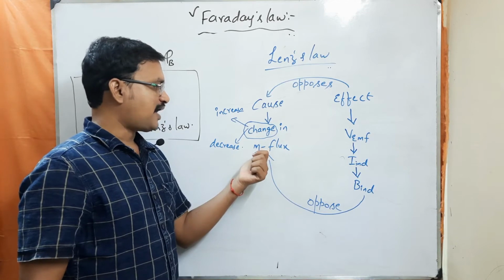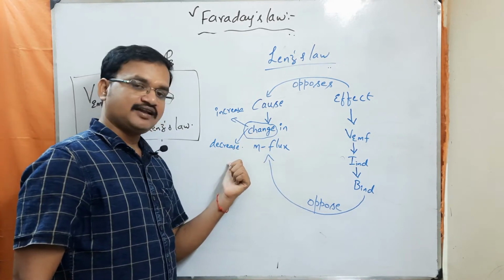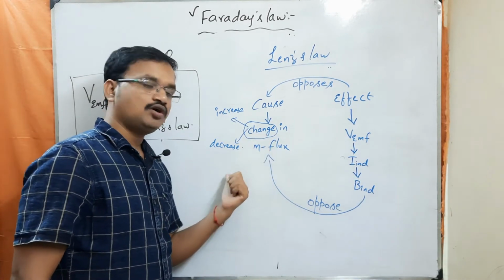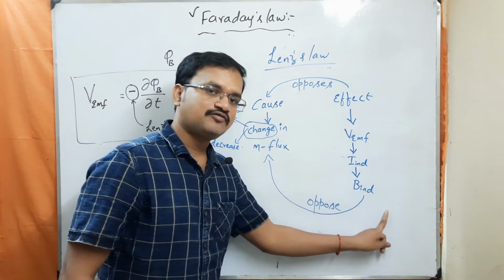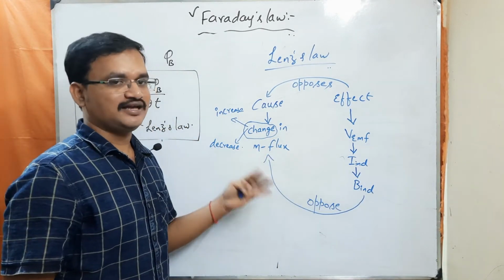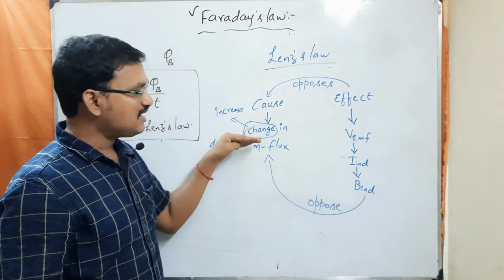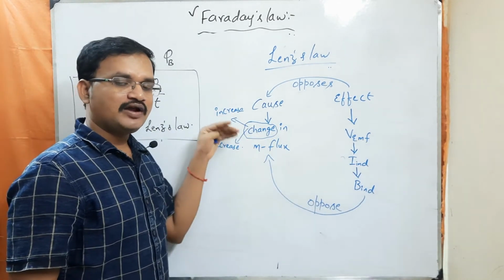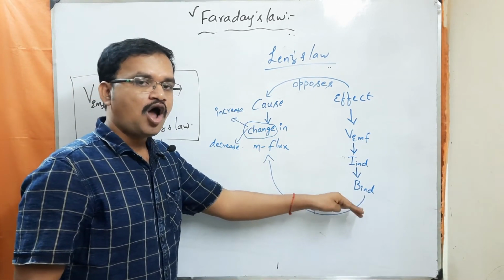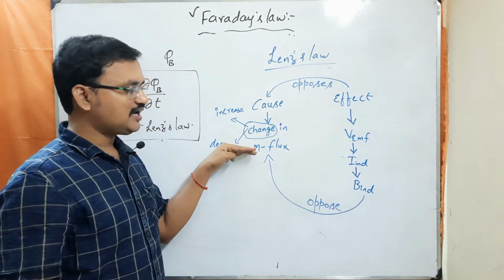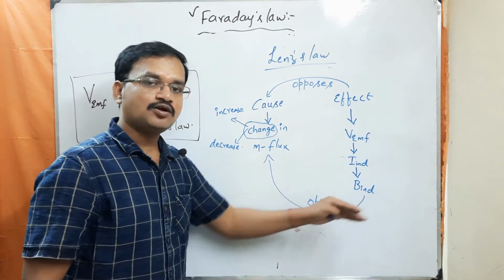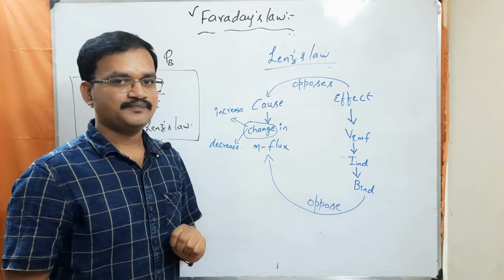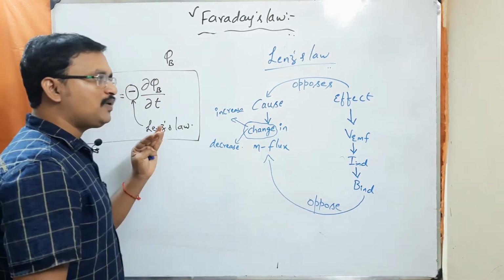Similarly, whenever the magnetic flux tries to decrease, the induced magnetic field will try to oppose that decrease. It always opposes the change in magnetic flux. Understood?